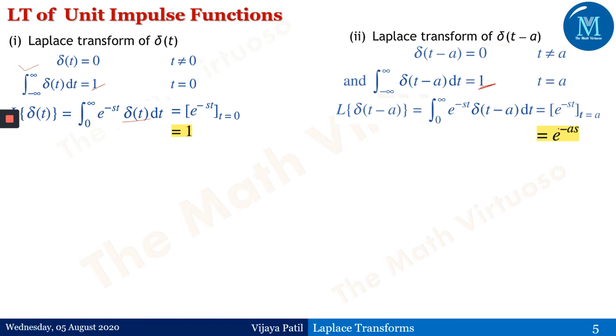At t equals a, the value becomes e to the power minus as.